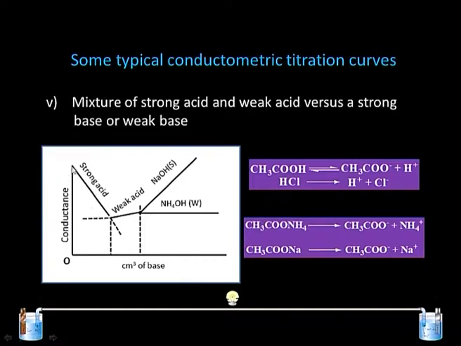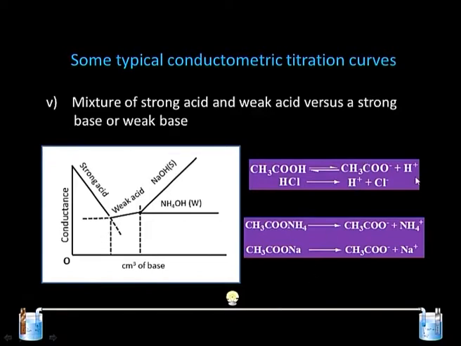If we take a strong acid, there is a fall in the conductance initially, which can be assigned to the formation of water and the loss of H plus ion from the solution, till it reaches the point known as the equivalence point. After that, the weak acid begins to dissociate.